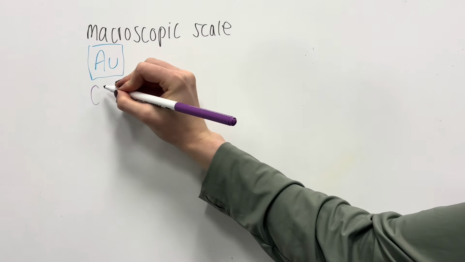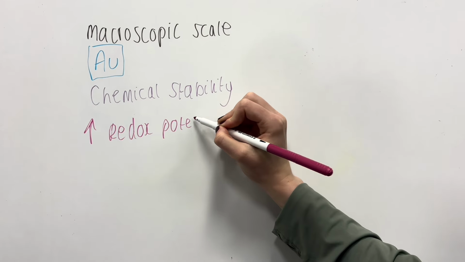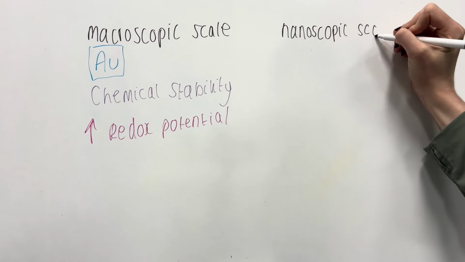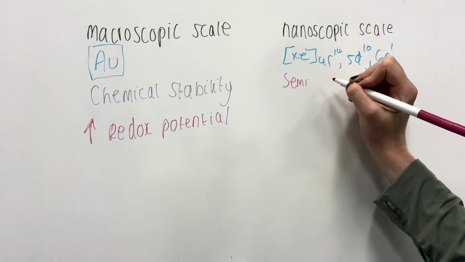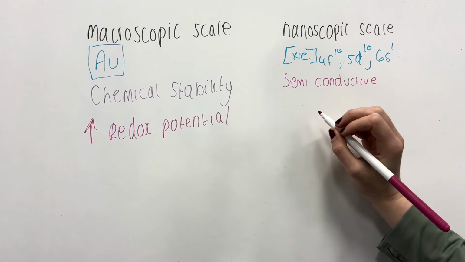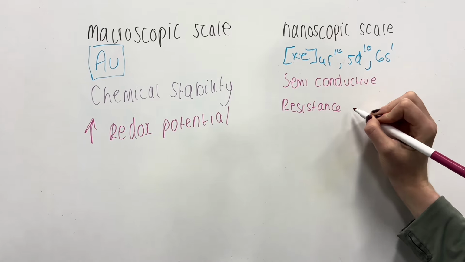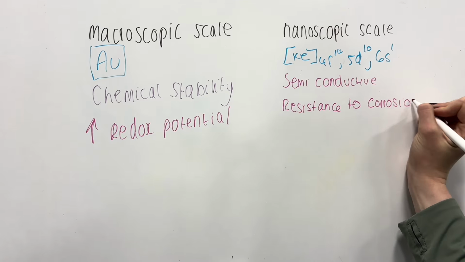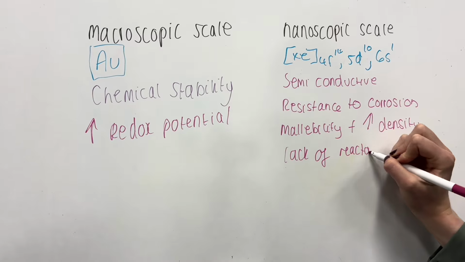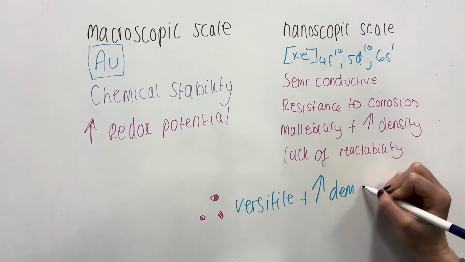On the macroscopic scale, gold has the symbol Au, and it is known for its chemical stability and high redox potential. On the nanoscale, the unusual electronic configuration of [Xe] 4f14 5d10 6s1, amongst other effects, causes a change from a metallic to a semiconducting character of very small particles. It also has excellent resilience to corrosion, malleability, and high density. The lack of reactivity makes it a versatile product and in high demand.